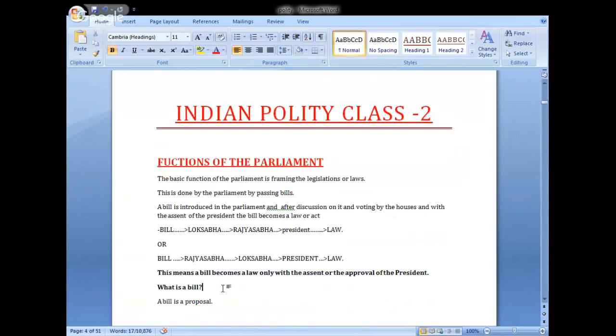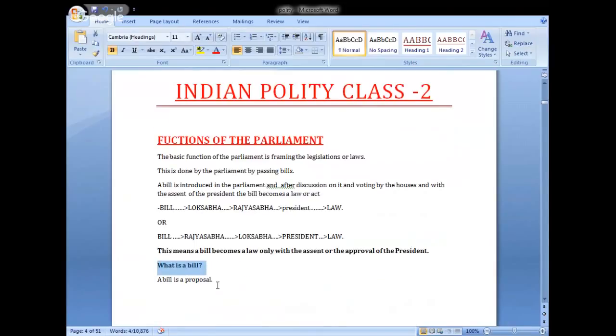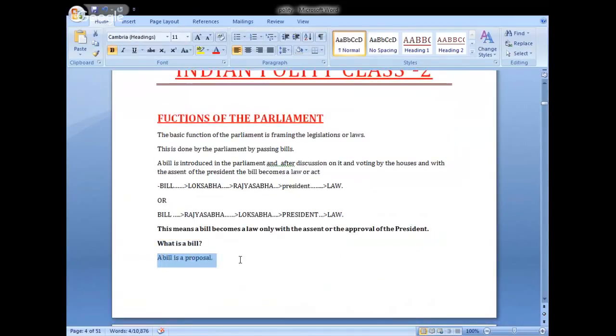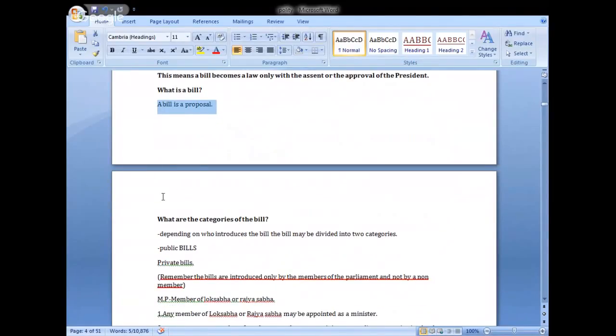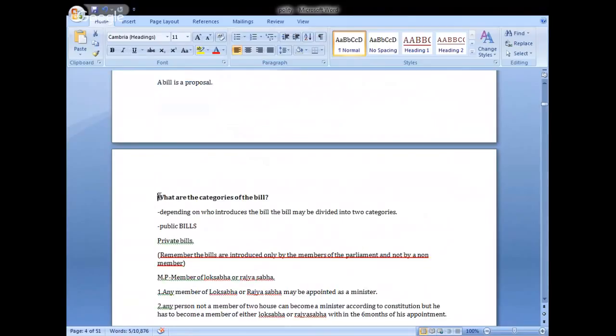Okay, next. Now let us know what is a bill. A bill is a proposal. It is a proposal that is introduced in any house of the parliament. Okay, so next. What are the categories of the bill? What are the various types of the bill? Let us know.